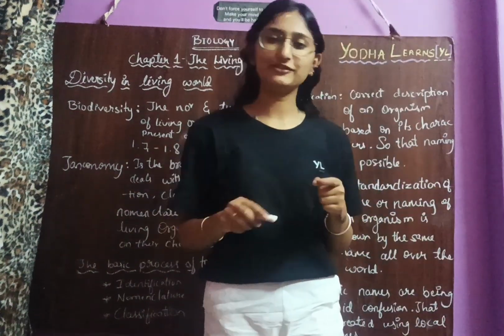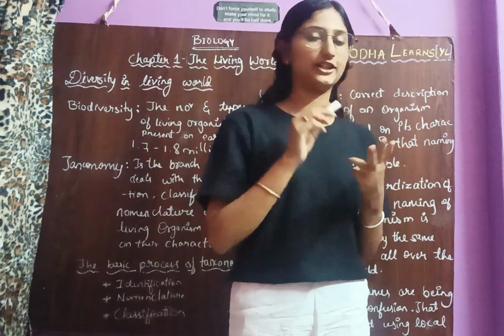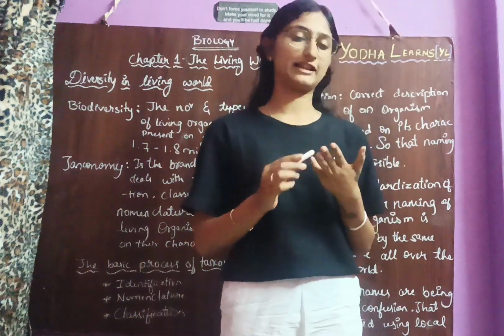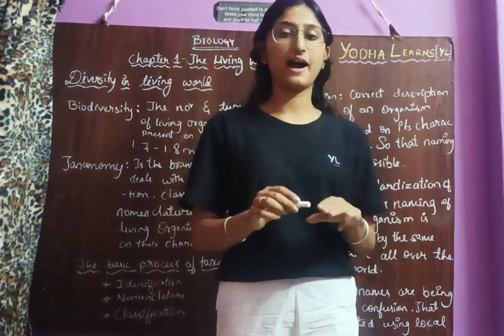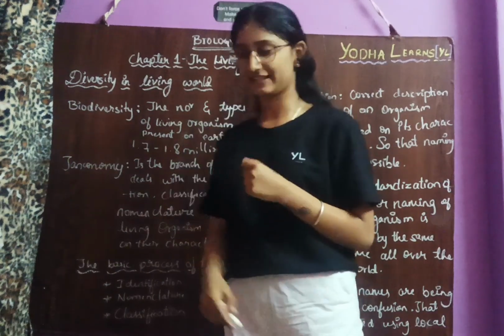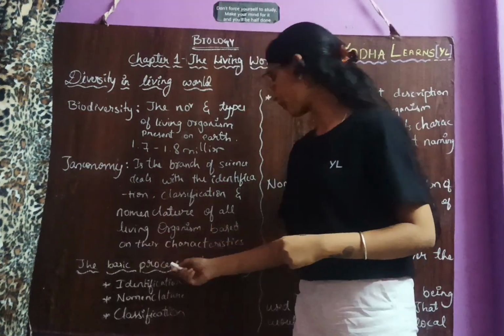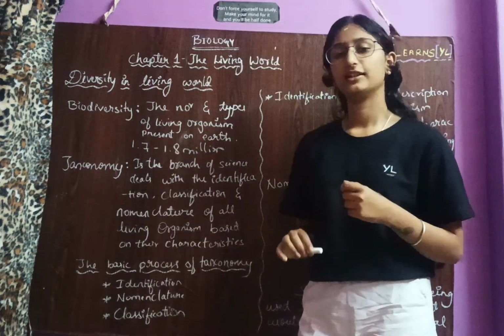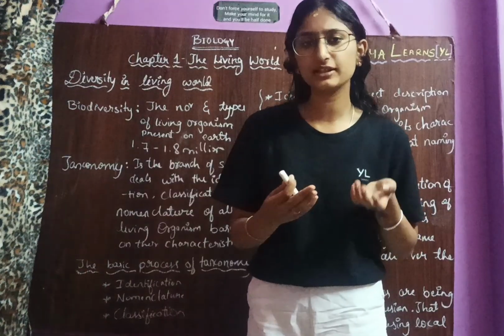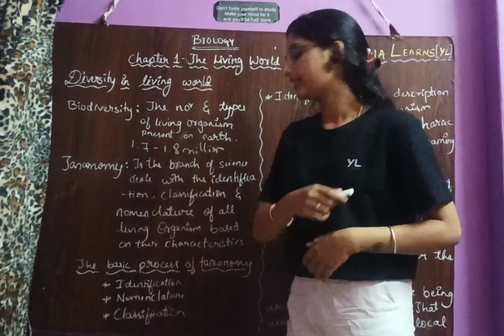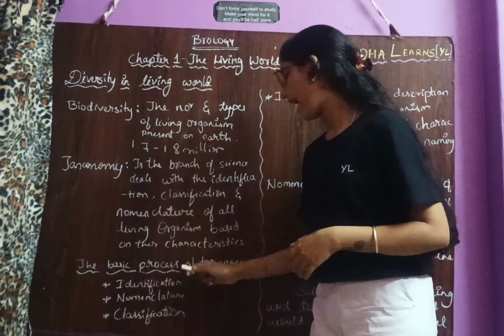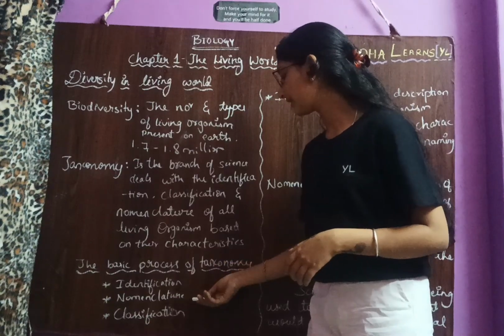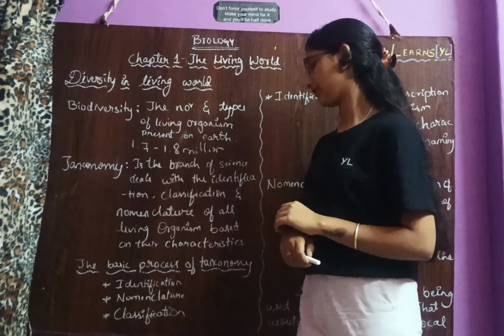Taxonomy means we will identify, we will do nomenclature and we will classify the species by their characteristics. The process of taxonomy is identification, nomenclature and classification.